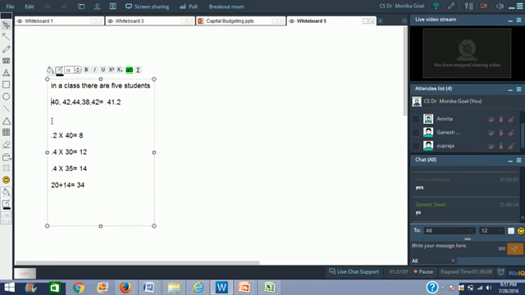Now, when you look at 41.2 kgs, there you see that in most of the cases, all the weights are close to 41.2, whether it is 40 or 42. There is a deviation between 44 and 41.2. So there is one student who is overweight and one student who is underweight. Right? But most of the students are close to 41, 42.